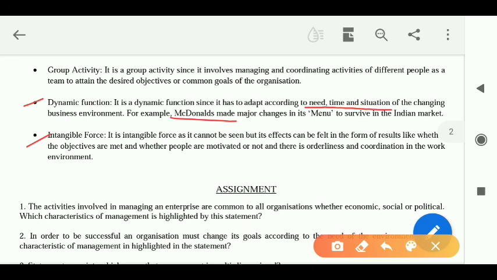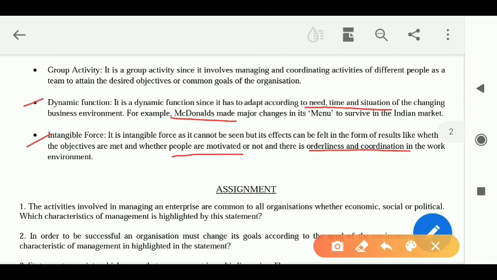Now there are certain activities which help us feel how the management process is going. Firstly, whether the people are motivated or not. If the people are motivated, then automatically we'll understand that yes, the organization is properly managing its activities, it is following the process of management properly, right? There is orderliness and coordination in the work environment.